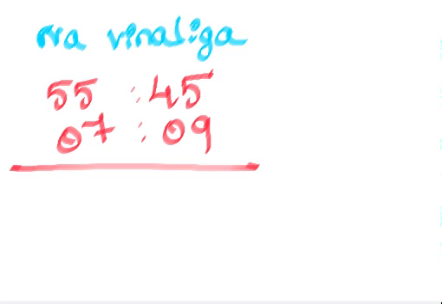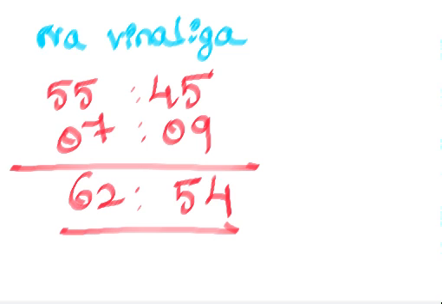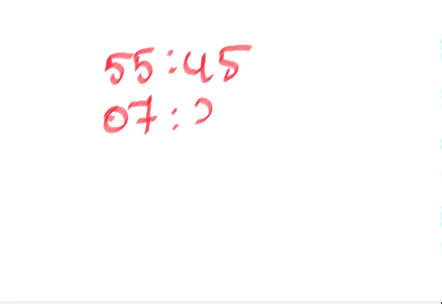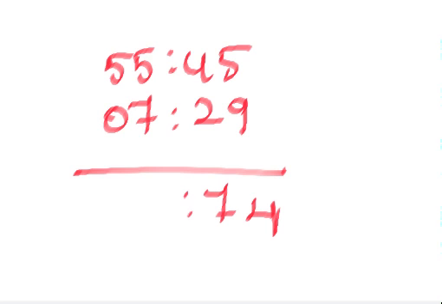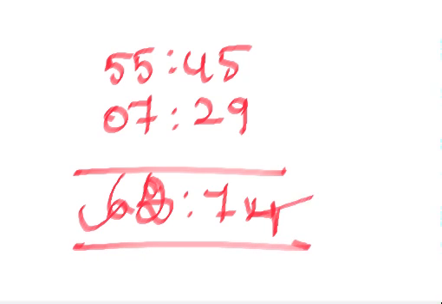If you add, 45 plus 29 is 74, and 55 plus 7 is 62. So it is 62 Naliga and 74 Vinaliga.